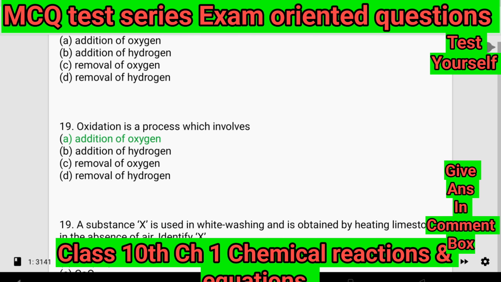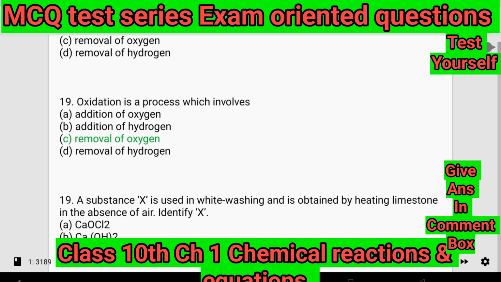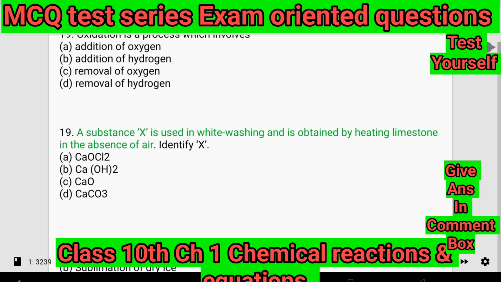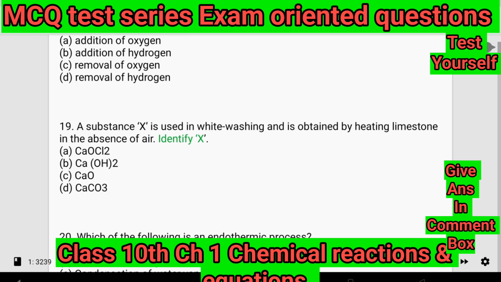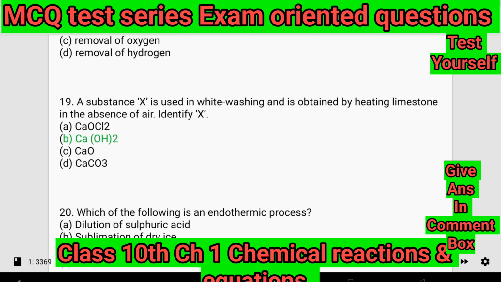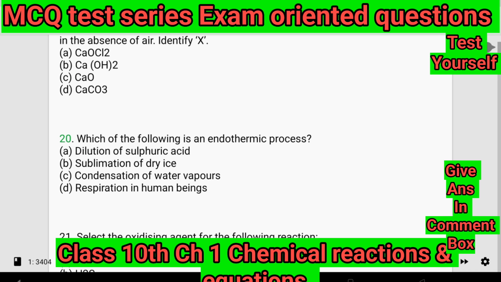19. Oxidation is a process which involves: A. Addition of oxygen. B. Addition of hydrogen. C. Removal of oxygen. D. Removal of hydrogen. 20. A substance X is used in whitewashing and is obtained by heating limestone in the absence of air. Identify X. A. CaCl2. B. CaO2. C. CaO. D. CaCO3. 21. Which of the following is an endothermic process?